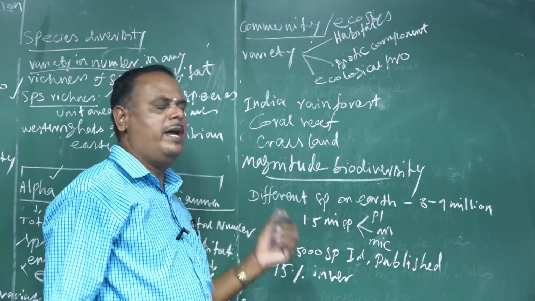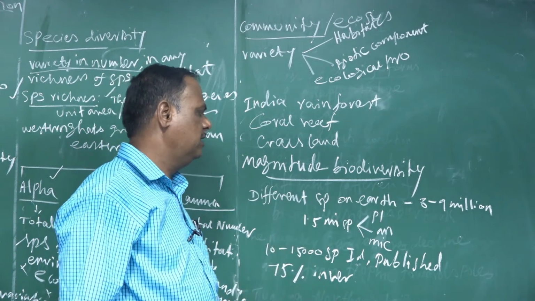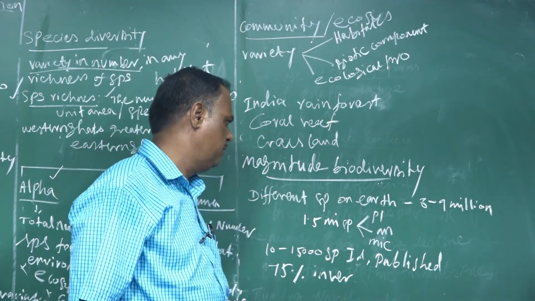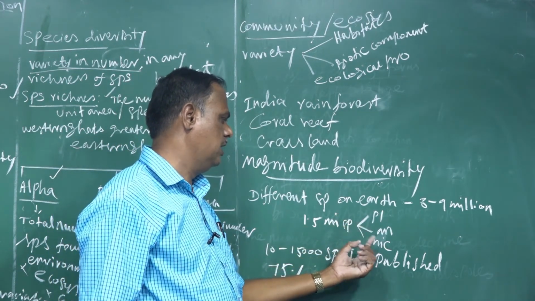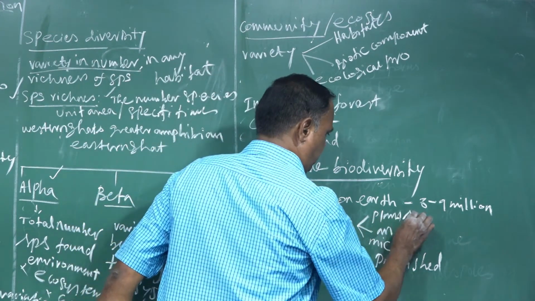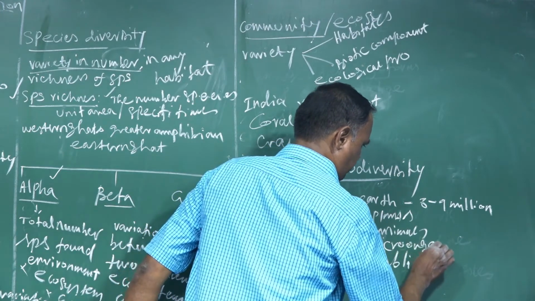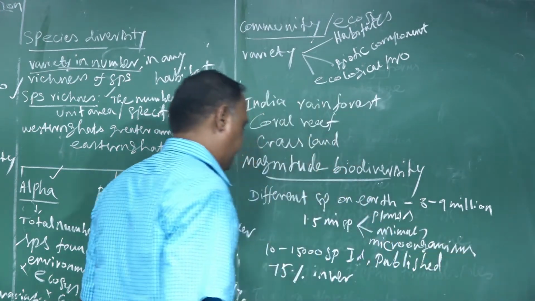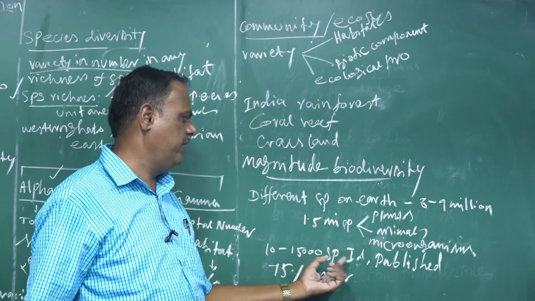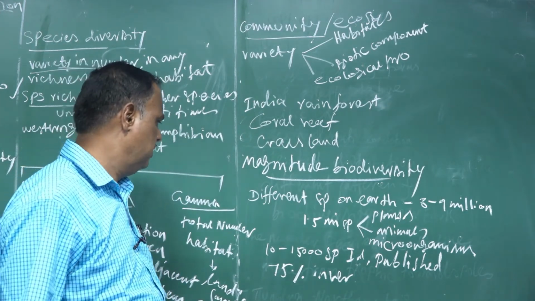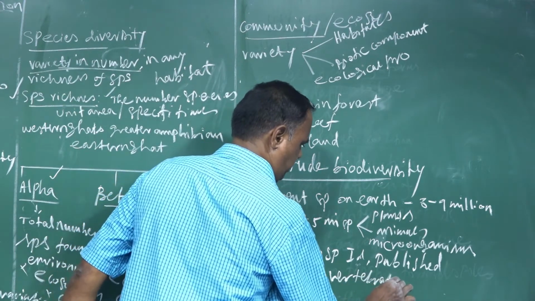Next we go for the magnitude of biodiversity. Different species on Earth: 8 to 9 billion species of organisms are estimated, and 1.5 million species of plants, animals, and microorganisms have been identified and published all over the world. Of these, 75% are invertebrates, lower organisms.